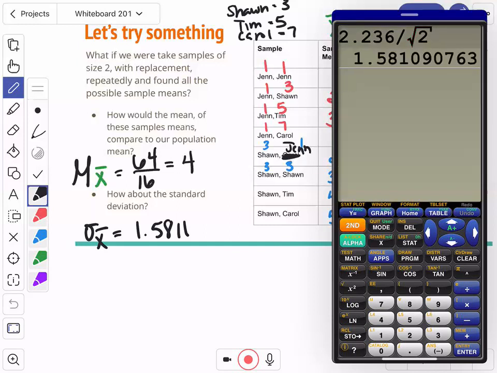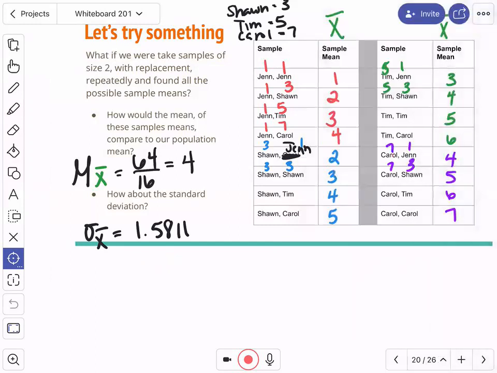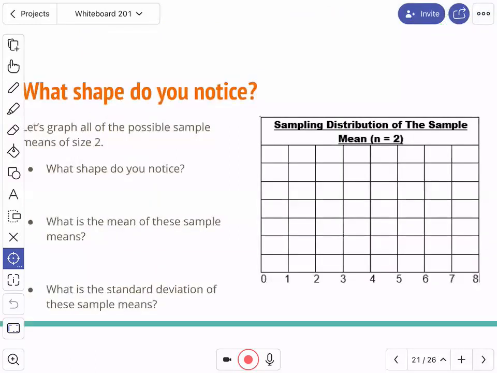We get 1.5811. So what this tells me is that this right here is also not a coincidence, by the way. I literally took the population standard deviation, which was 2.236, divided it by the square root of my sample size, and got this new standard deviation, which you saw I calculated by hand too, and got 1.5811. So this is going to lead us to what we call the central limit theorem.